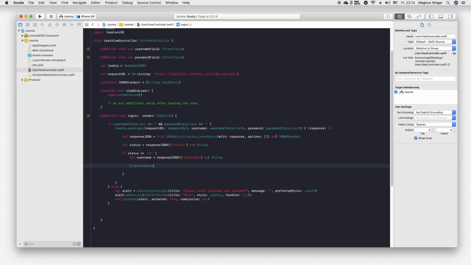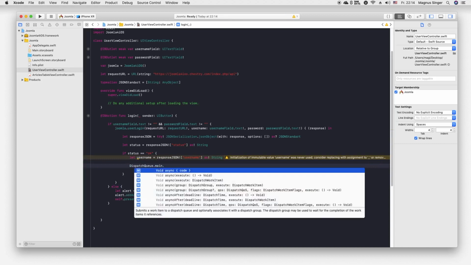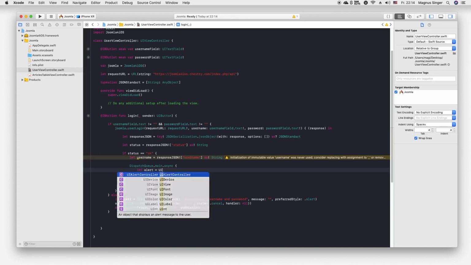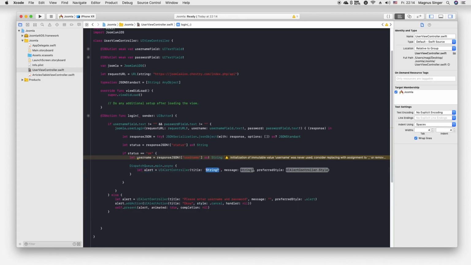So I will call DispatchQueue.main.async, and here I will just create again my alert, which is an alert controller with title Login successful, and the message will be Welcome username, and preferred style alert.